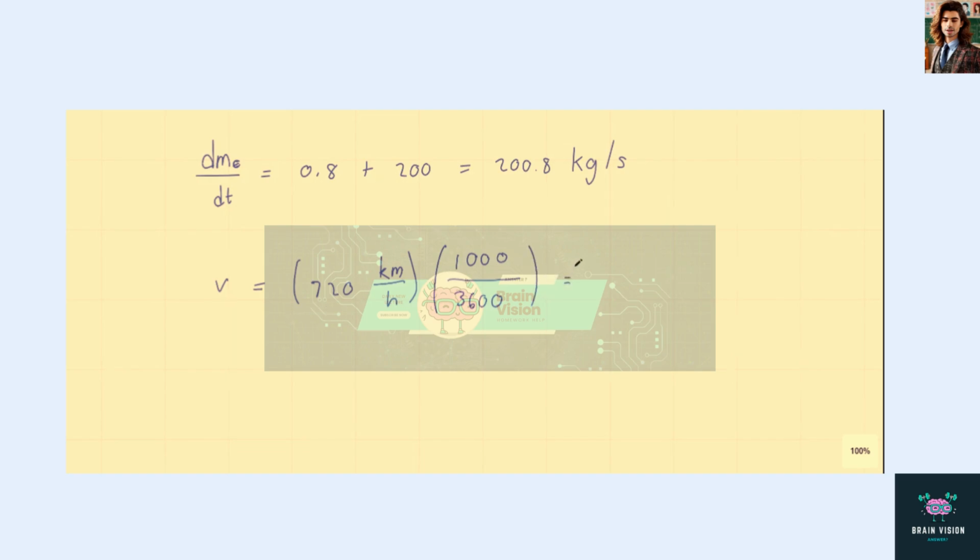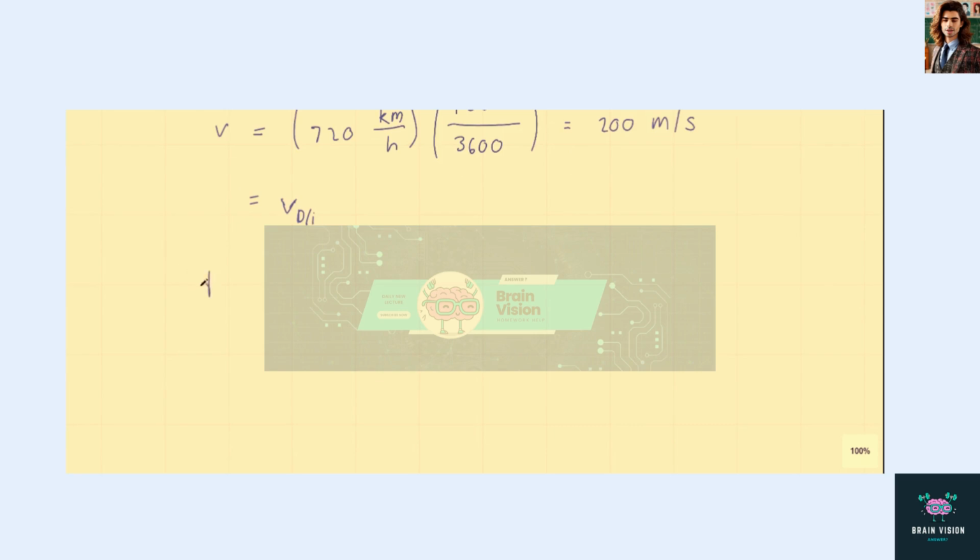And so we get the speed of the plane v to be 200 meters per second. And this is equal to the relative speed of injection, v_i. And finally, the mass flow rate of injected air, dm_i/dt, is equal to 200 kg per second.